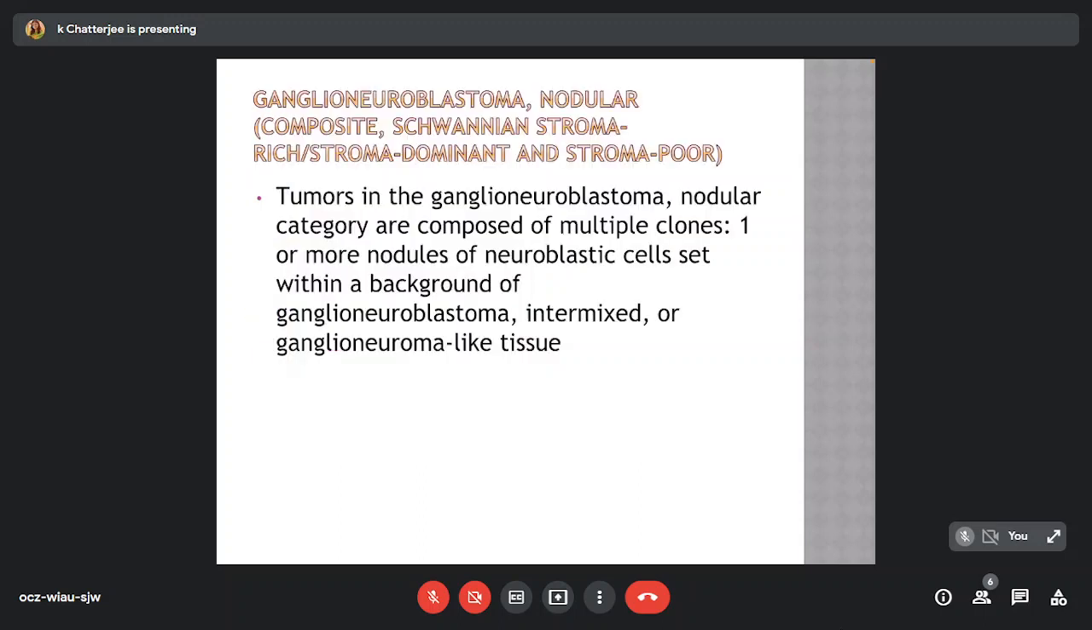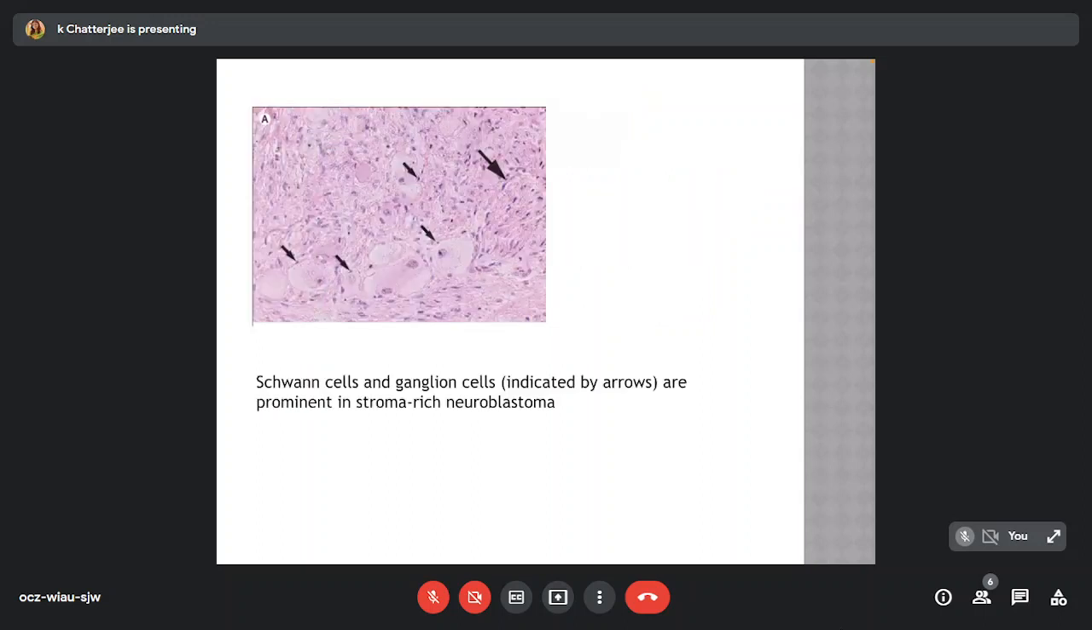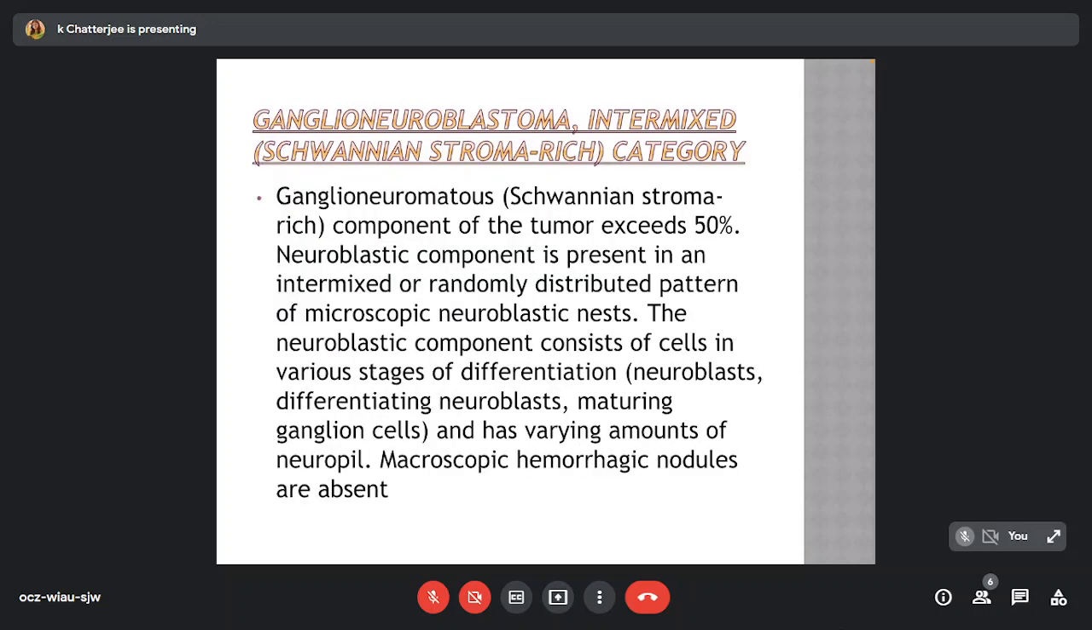Ganglioneuroblastoma, nodular. Tumors in the ganglioneuroblastoma nodular category are composed of multiple clones, one or more nodules of neuroblastic cells set within a background of ganglioneuroblastoma intermixed or ganglioneuroma-like tissue. Schwann cells and ganglion cells are prominent in the stroma-rich neuroblastoma. The ganglioneuromatous, that is Schwannian stroma-rich, component of the tumor exceeds 50%.